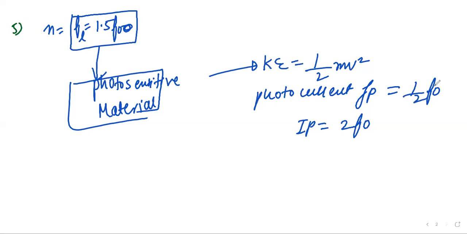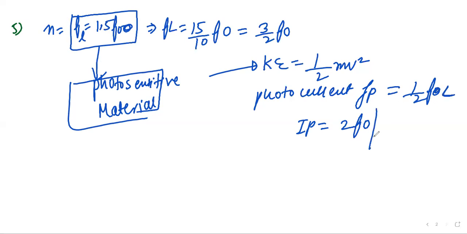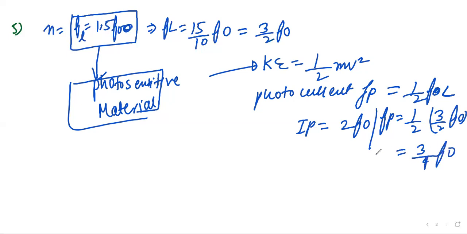So see here. Suppose this will be FL equal to 15/10 f naught. Cancel with the 5, so it is 3/2 f naught, right? This value we know will be equal to FL. So put here Fp equal to 1/2 of FL, and FL we know is 3/2 f naught. So it will be equal to 3/4 f naught, that is Fp.